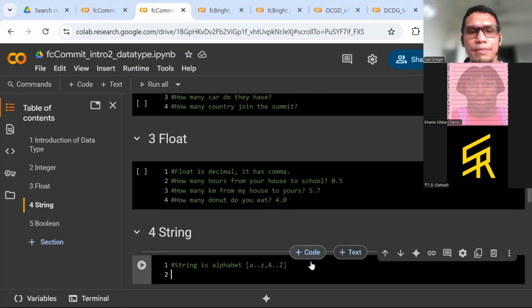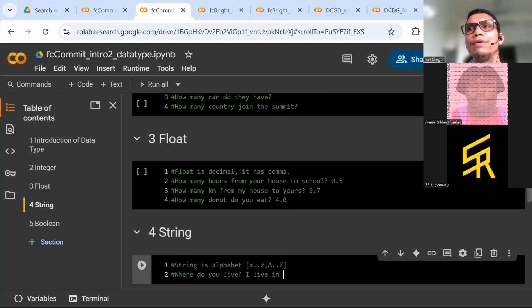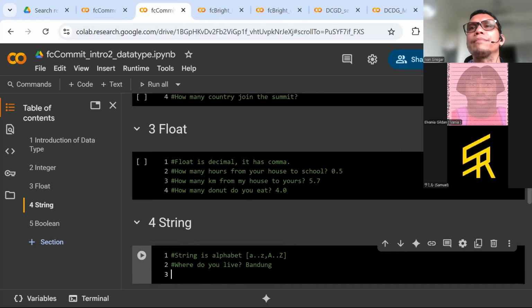Yang penting dia alfabet. For example, where do you live? I live in Bandung. So Bandung here is the string.